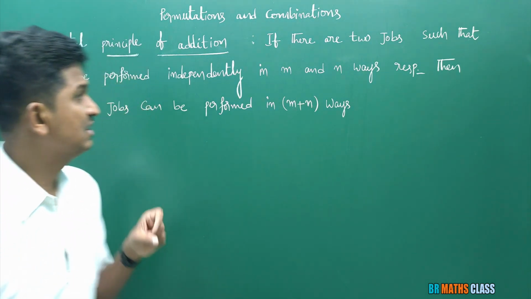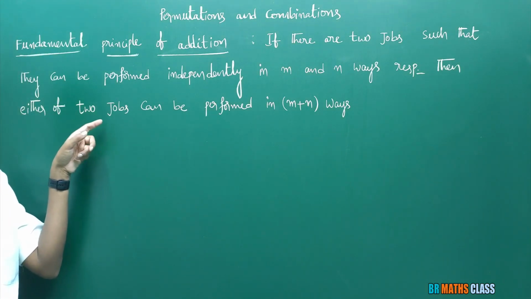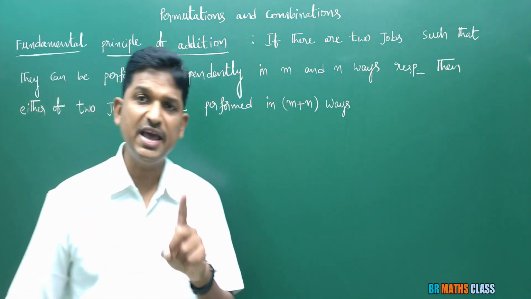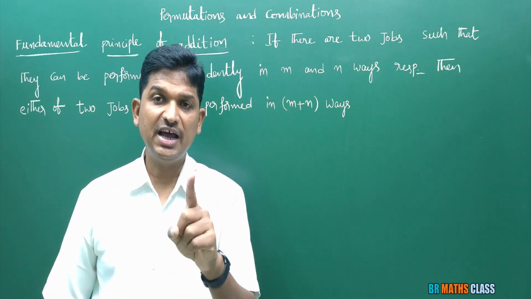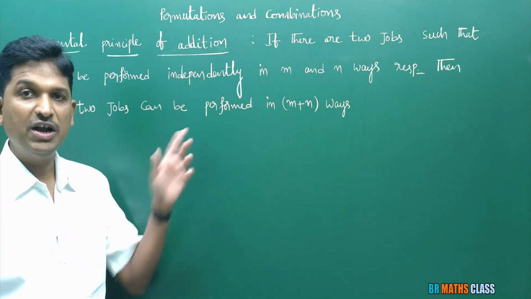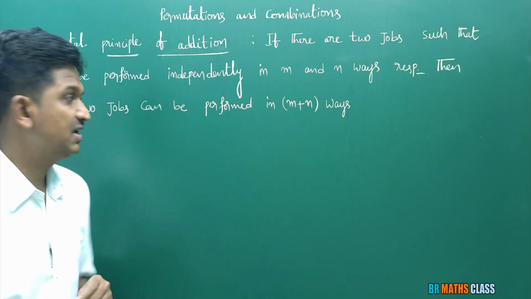But here what is this? Then either of two jobs can be performed in m plus n ways. Either of two jobs means any one will perform. With the help of examples, you can understand this carefully. Have patience, please listen. Fundamental principle of addition. This you can understand with the help of example very easily.